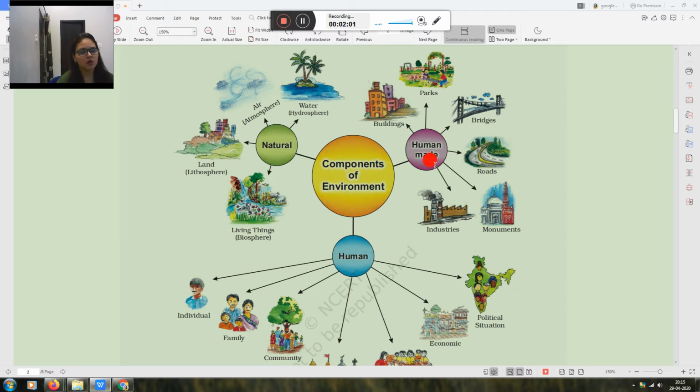Now human made environment. Human made environment includes the things which are made by humans. For example, buildings, park, bridge, road, monument, industry. We include all these points in this: building, park, bridge, road, monument, industry, desks, benches, everything which is made by humans is known as human made environment.